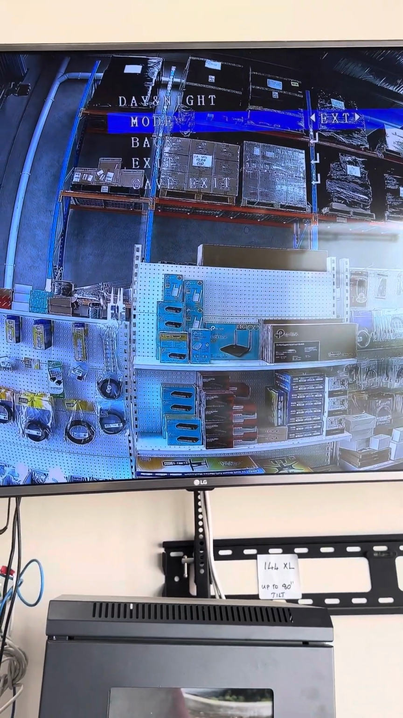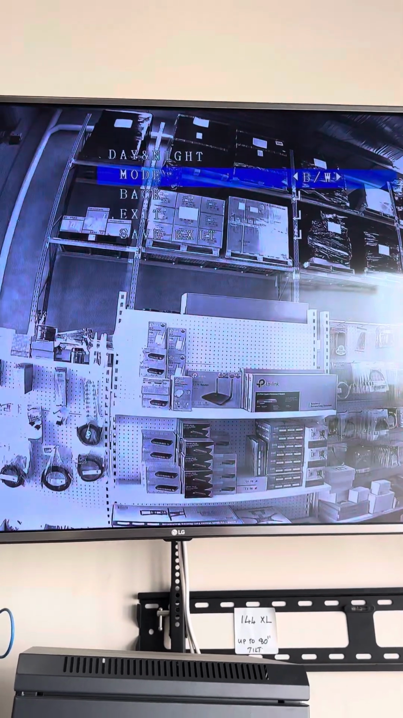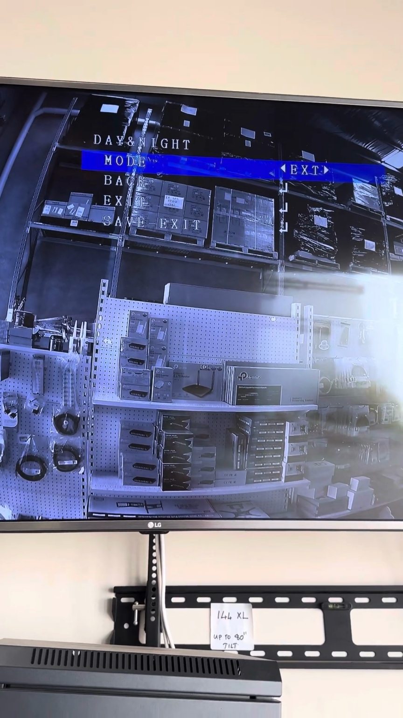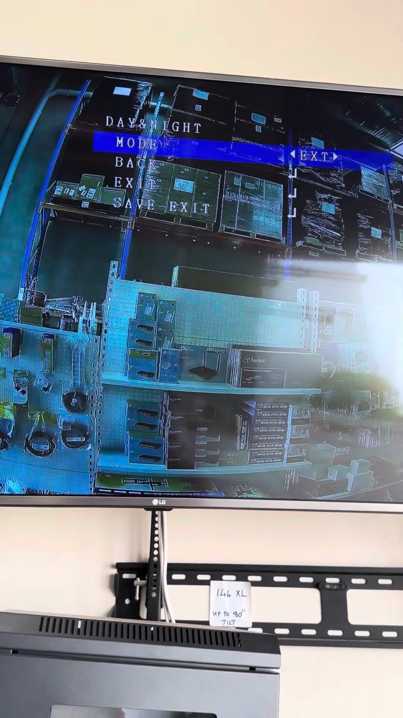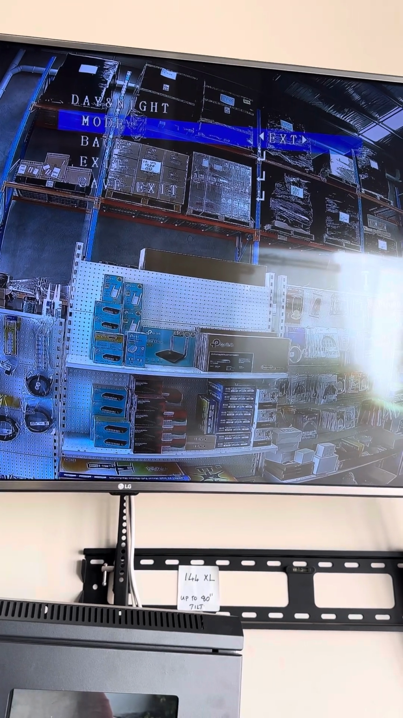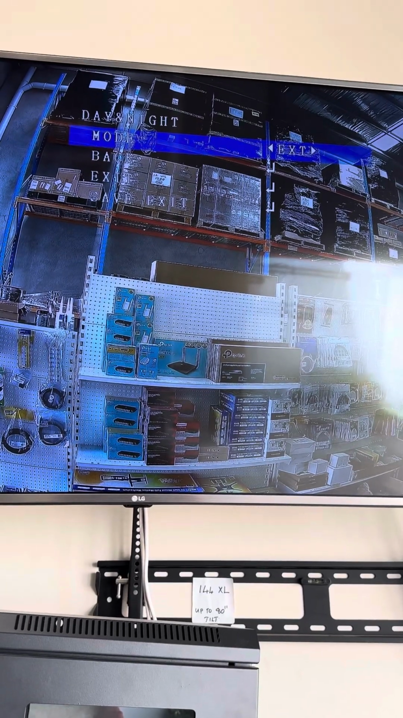You have different modes. By default it will be on color, then you have full black and white. Day and night will be black and white. Then the next option, EXT, this would give you infrared at night, so the white light will be off.